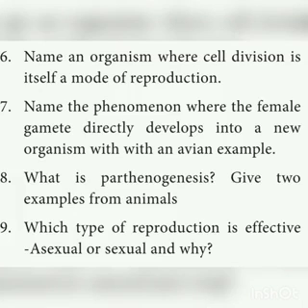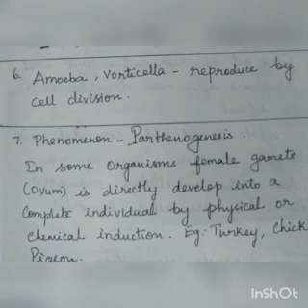Seventh one, name the phenomenon where the female gamete directly develops into a new organism, with an avian example. So the phenomenon is parthenogenesis. What is parthenogenesis? The development of an egg without the act of fertilization is called parthenogenesis. In some organisms, the female gamete, the ovum, is directly developed into a complete individual by physical or chemical induction. They are asking for the avian example. Avian means birds. Examples are turkey, chicken and pigeon.